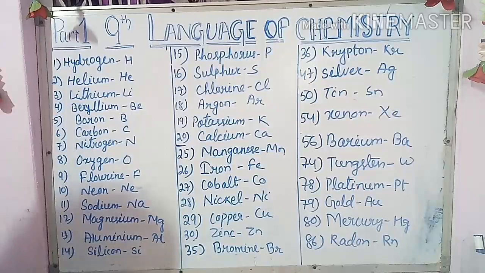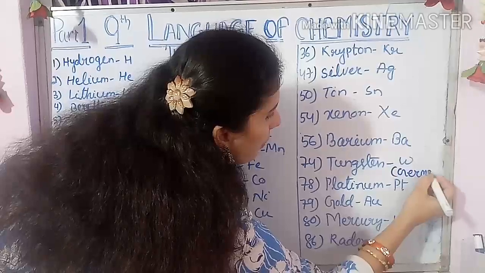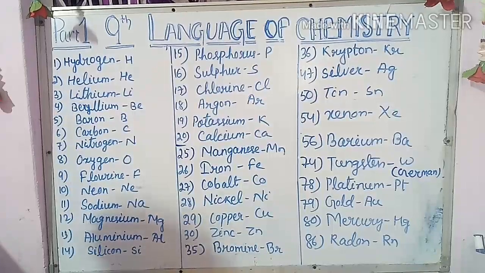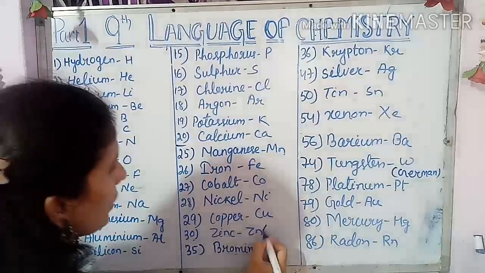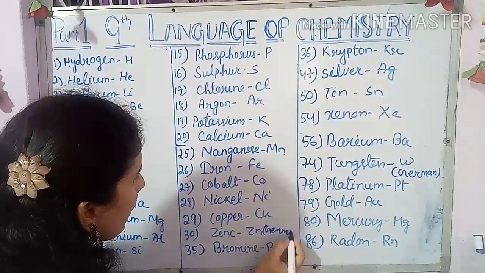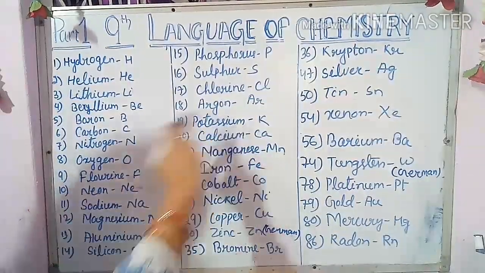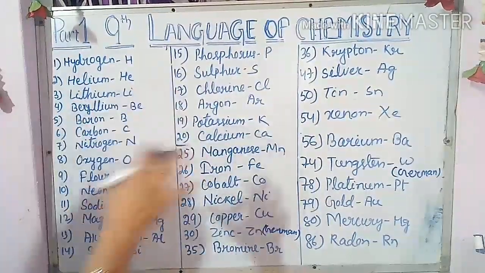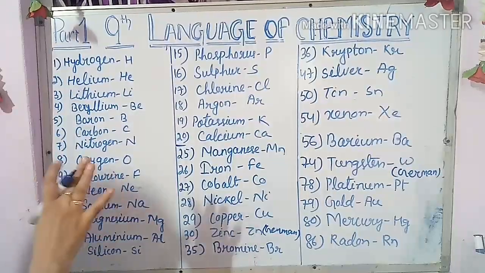tungsten. Now I will write here. Here you can see tungsten. It is the German name. Tungsten is your German name. And another one I have written, you can see that one, that is zinc. This is your German name. So both of these came from German names. Other than that, potassium, silver, and sodium all came from Latin names. So some representations came from English names, and others came from German and Latin names.